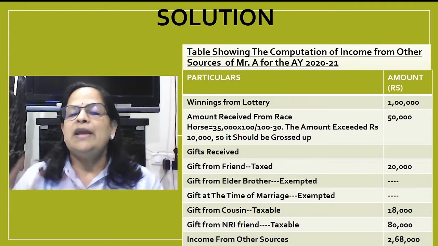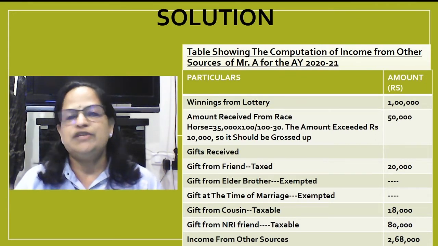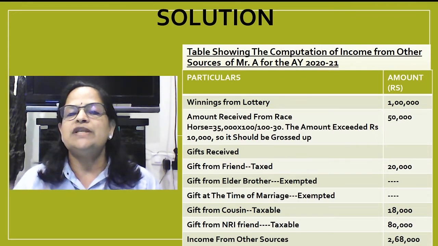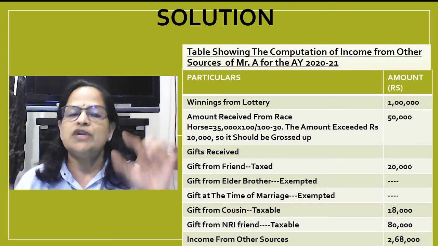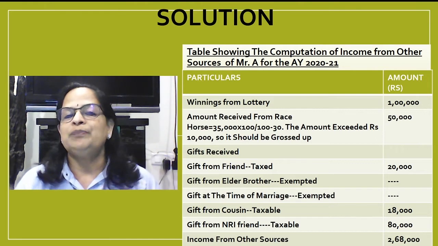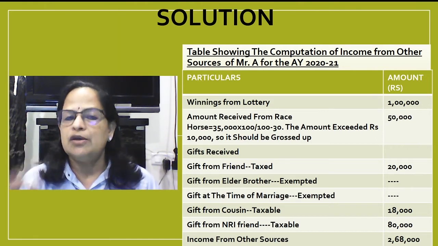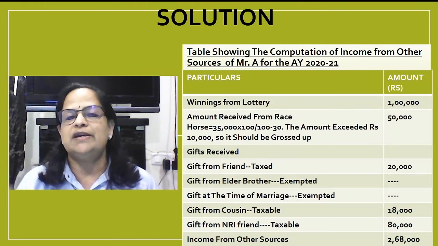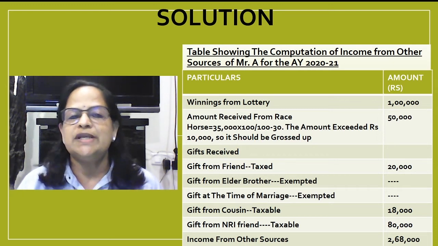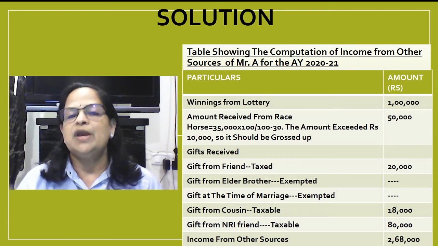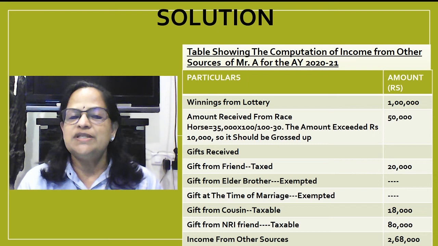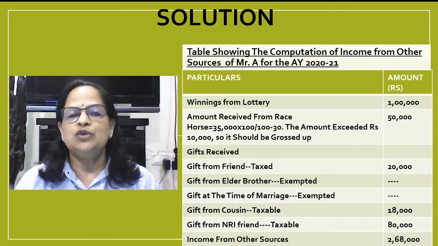So the gross amount we will get is 50,000, and 50,000 we are taking for computing the income from other sources. 35,000 given in the question is the net amount. If it were given gross, we would not have done the grossing here. Since the amount exceeded rupees 10,000, it should be grossed up. Up to 10,000 there is no TDS for casual income. Here the amount is 35,000, so definitely we have to do the grossing.